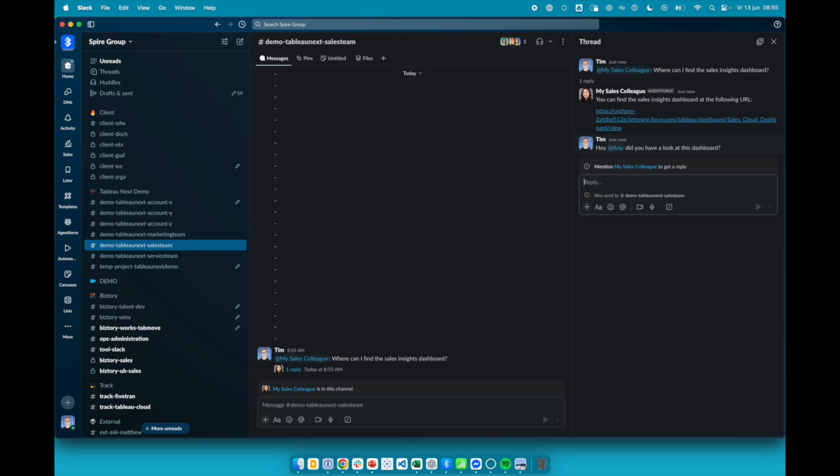Looping in the human, and she then will have direct access to the dashboard as well. Isn't that amazing? Now, the possibilities of Agentforce are way beyond what I have shown here, but in the context of Tableau Next, it can help you with your analysis, retrieving information, even executing actions, be it in your CRM or in the environment where you all work.